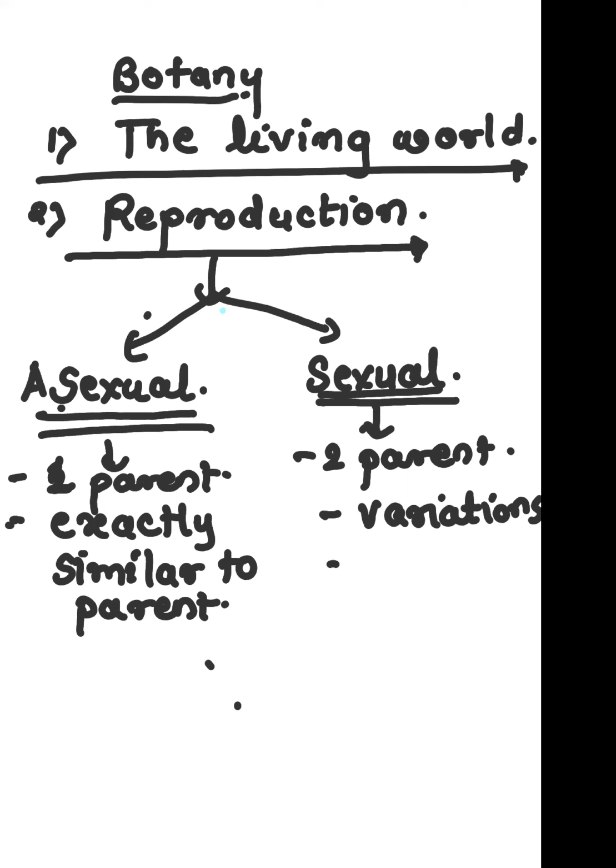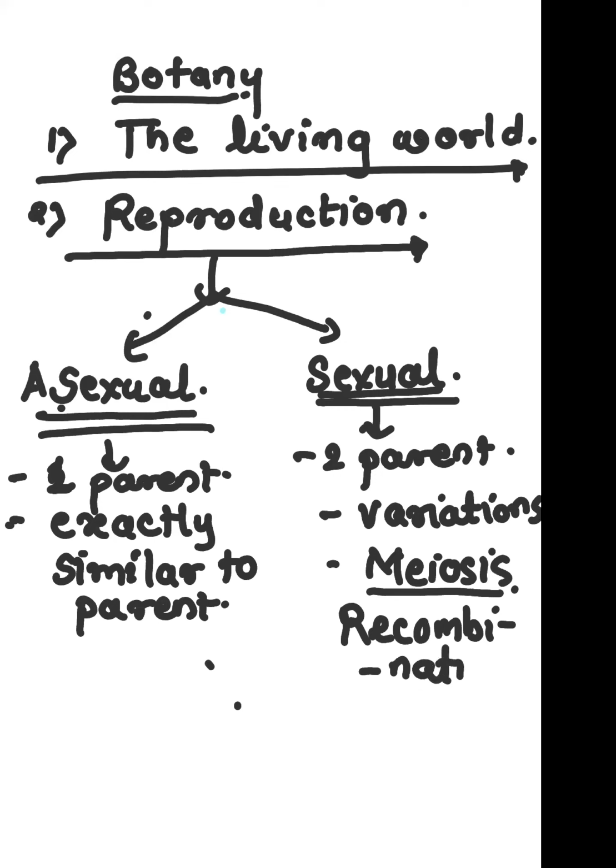These variations will come due to type of division which is playing the important role. So you people know that cell division is of two types. One is mitosis, one is meiosis. So during mitosis, no recombination happens. But during meiosis, recombination process happens which creates variation. So due to meiosis, variation happens within the sexual reproduction.